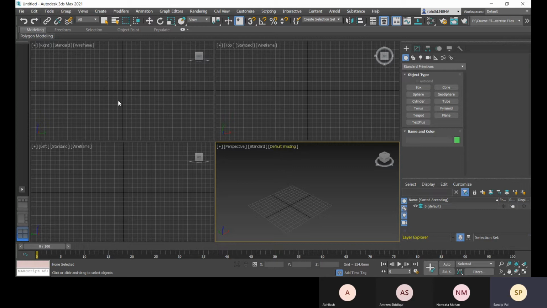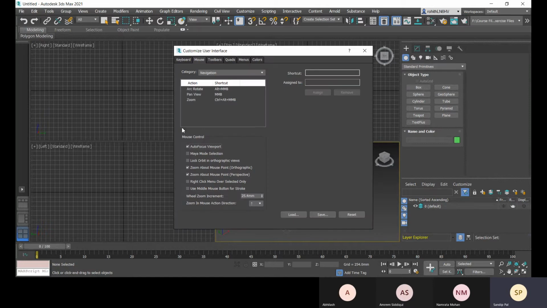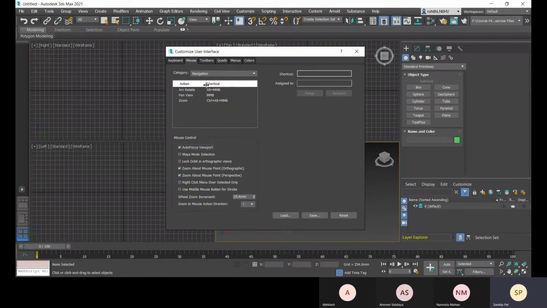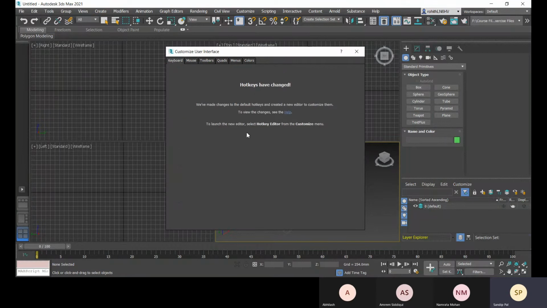Now let me go to this customize option, and if you want to customize your user interface, you can come to this option, and there you will find some keyboard shortcuts that are not available right now. I will share with you a keyboard shortcut list.